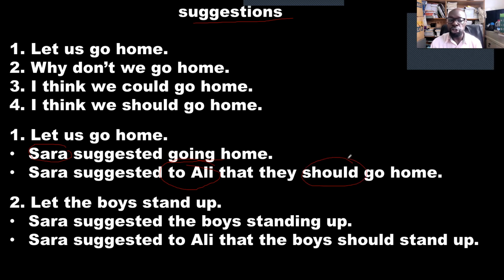Remember to add should. Number 2, let the boys stand up. Sarah suggested the boys standing up. I want you to see now we are adding a noun. Sarah is suggesting to who? We don't put the person, but the sentence is let the boys stand up. Sarah suggested the boys standing up. Or let us put Ali. Sarah suggested to Ali that the boys should stand up. You can copy this in your book.